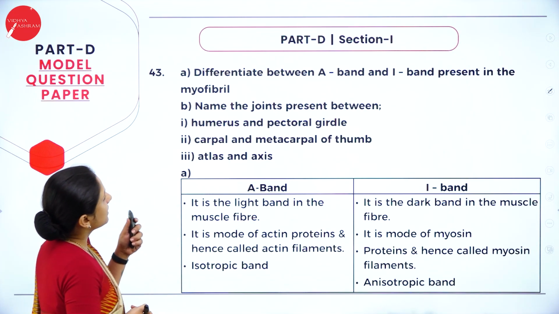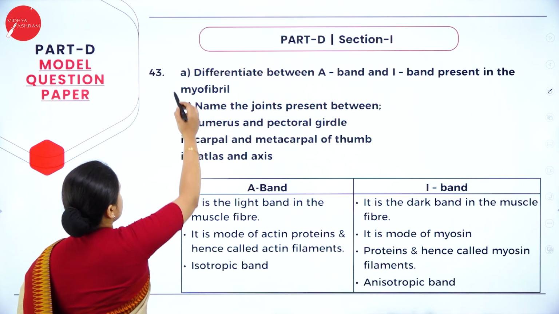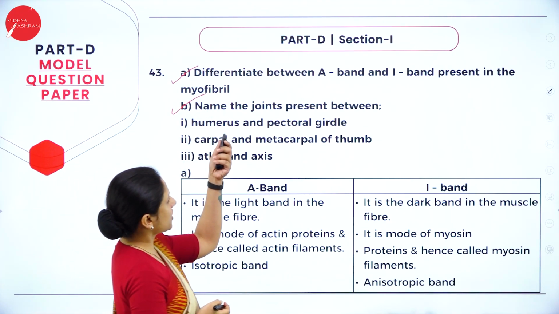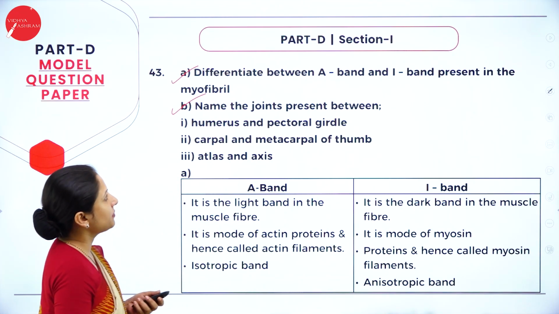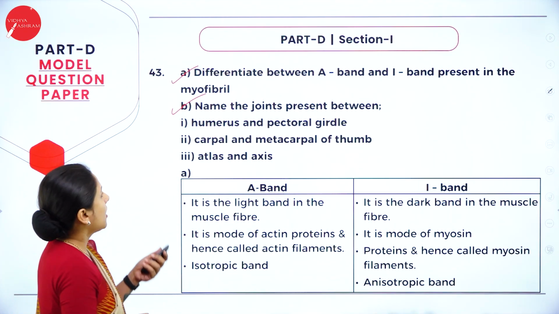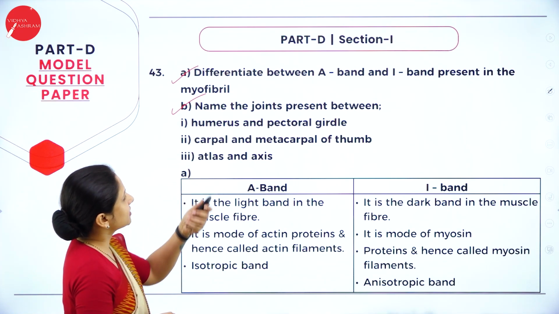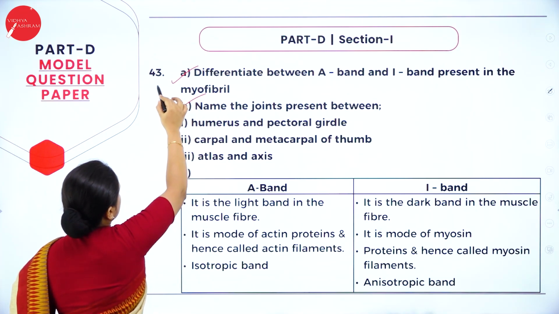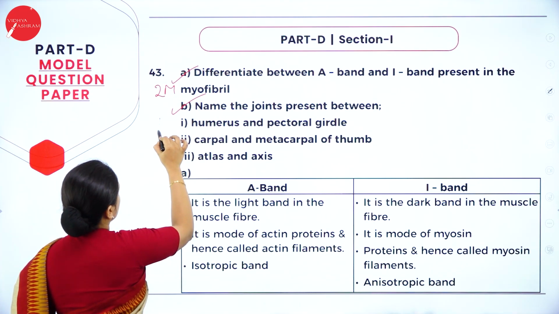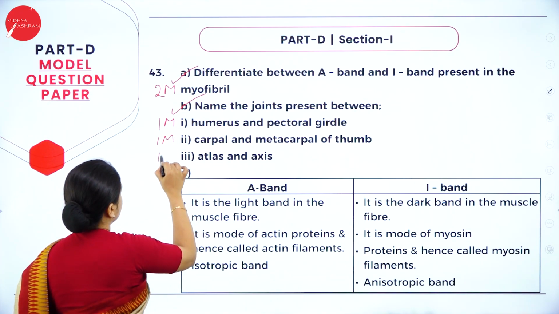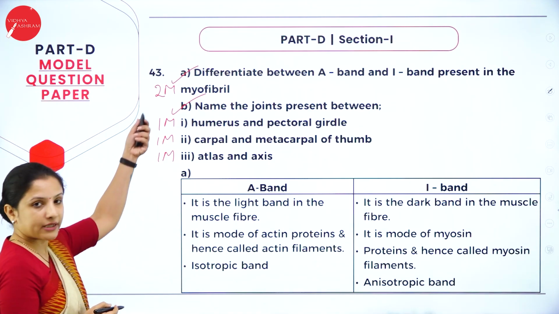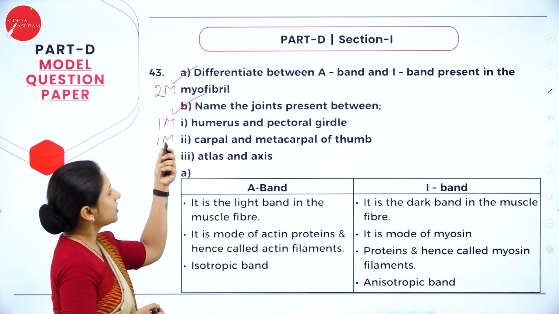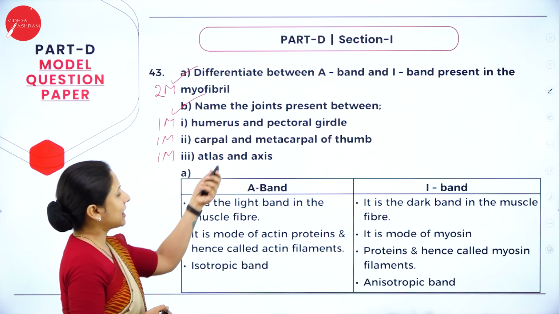Next question. Differentiate. They have asked 2 questions, question A and question B under 43rd question. Differentiate between A band and I band present in the myofibril. And one more, name the joints present between, again they have divided here. So this will carry 2 marks, this one 1 mark each, therefore 5 marks. So how they have split, you can see here. Name the joints present between humerus and pectoral girdle, carpal and metacarpal of thumb, atlas and axis.